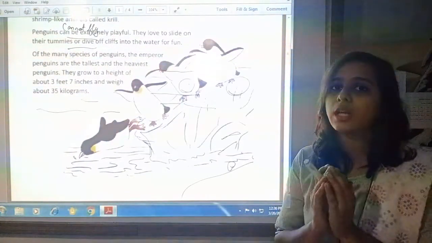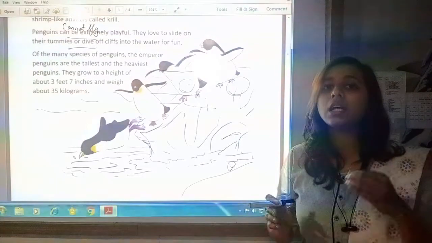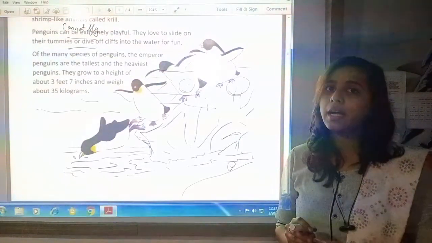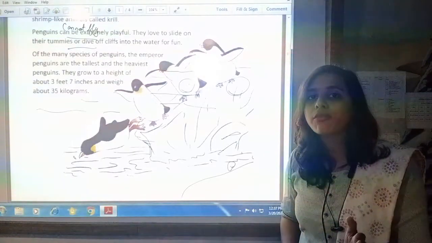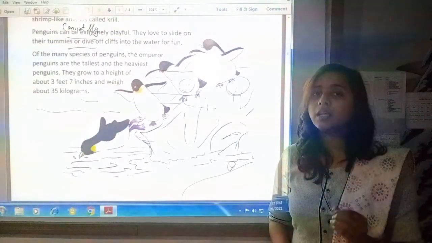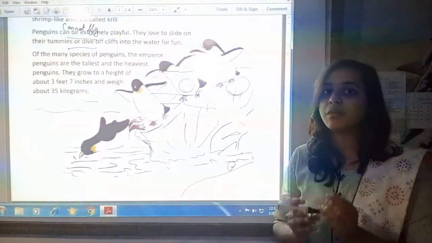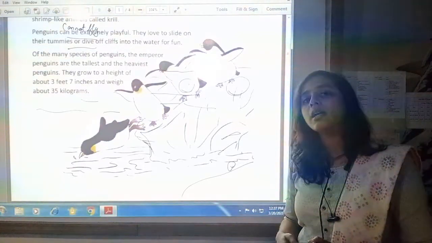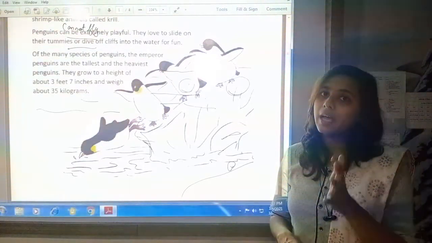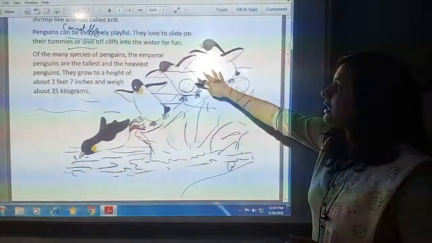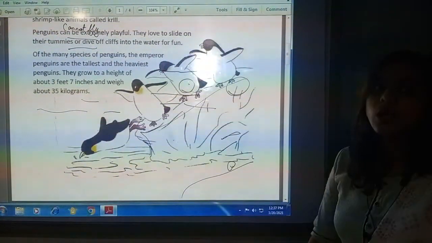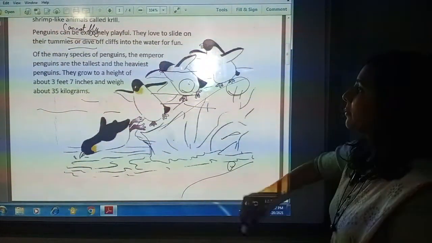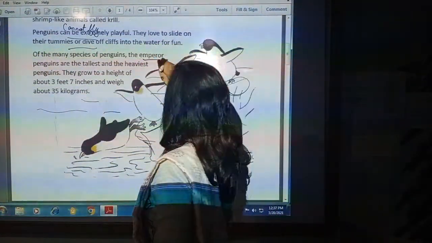Their average height is about 3 feet 7 inches and their average weight can be 35 kilograms. So they are the tallest and heaviest penguins, the emperor penguins.